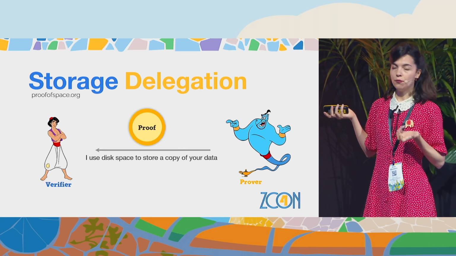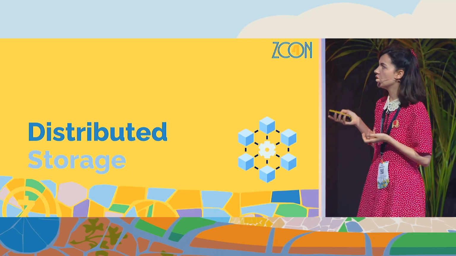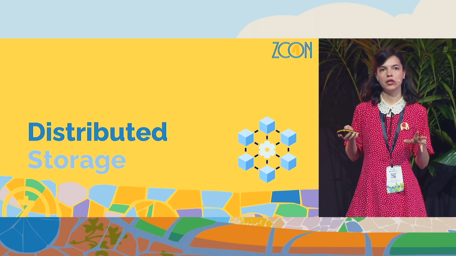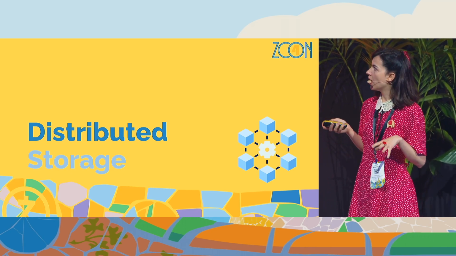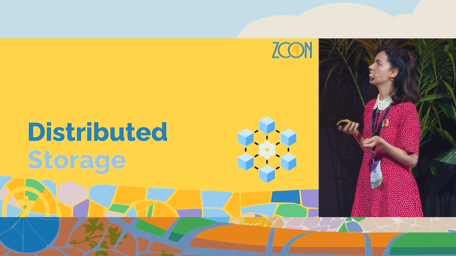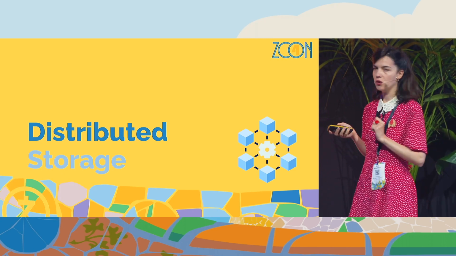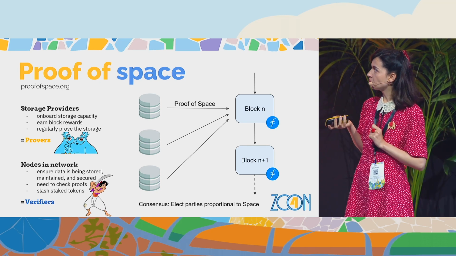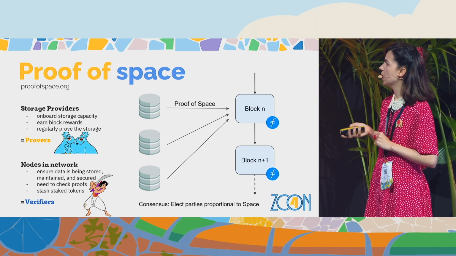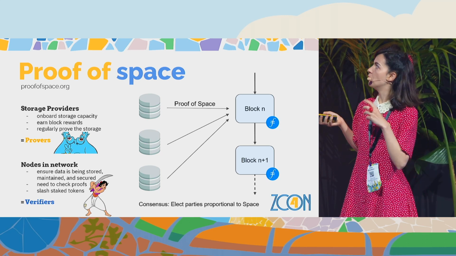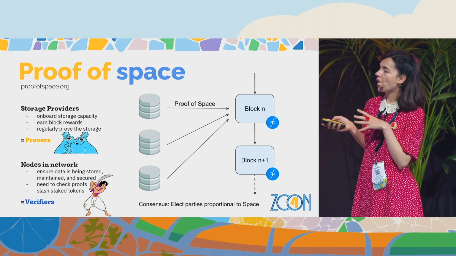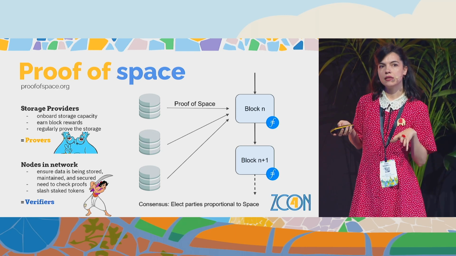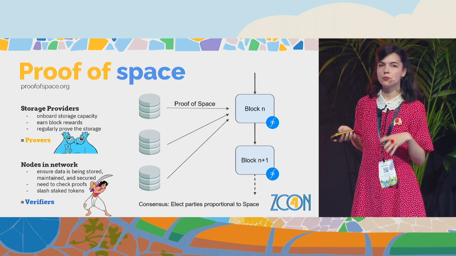So if we can do this, we can imagine doing something more, to have a full network of peer-to-peer distributed storage, where any user in the network can provide this kind of service, and we are reassured that our data is safely stored. And how can we realize this? If we have a proof of space, we can imagine a public ledger, like a blockchain, where election is proportional to the space provided to the network.